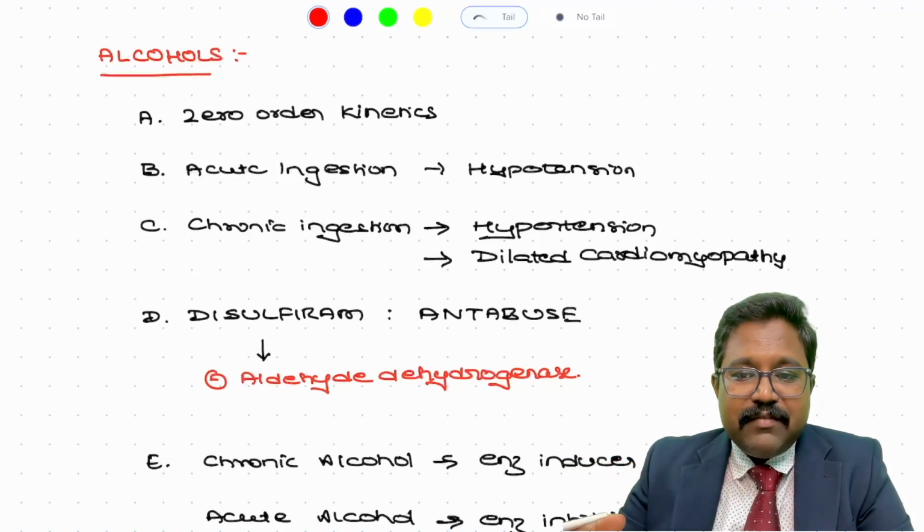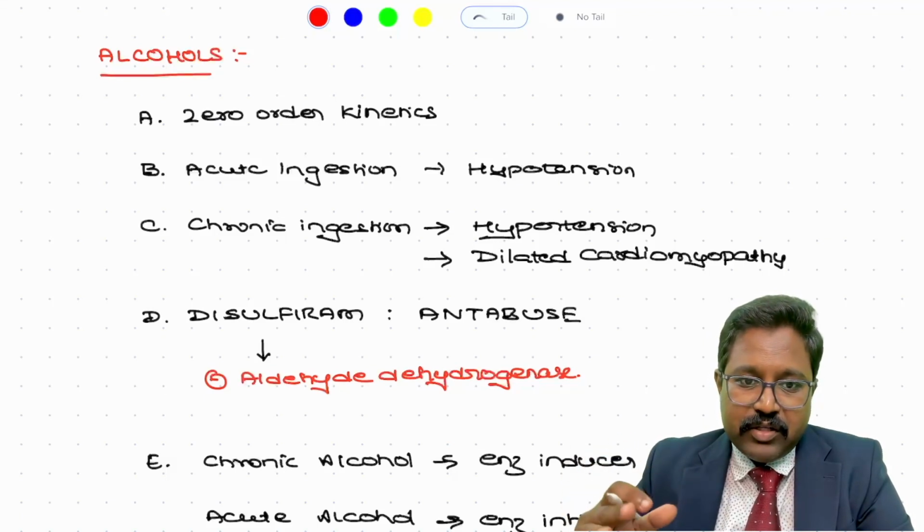In a patient on disulfiram, you need to advise him not to consume alcohol. If he consumes alcohol, it can lead to a disulfiram like reaction, and the patient may die also.